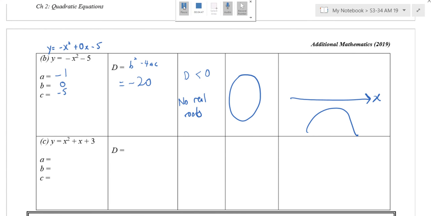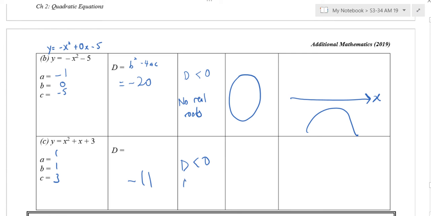Can you now try the c? I pause the video here. Oh, this is 1, 1, 3. What's the discriminant? Yeah. What's the final answer? -11. So the discriminant is negative, then this is still no real root.